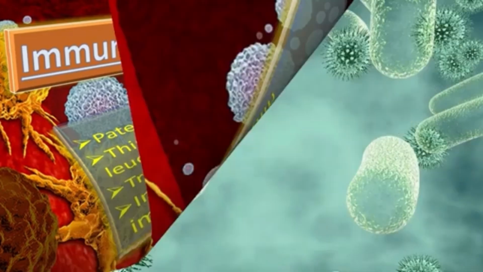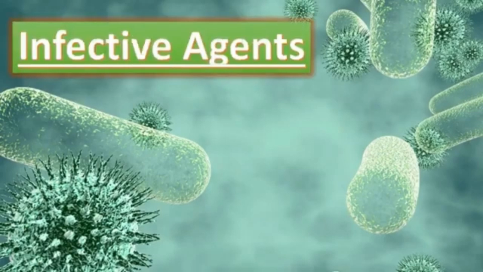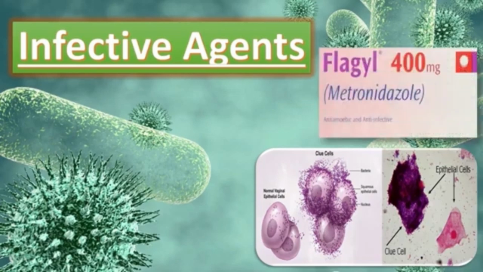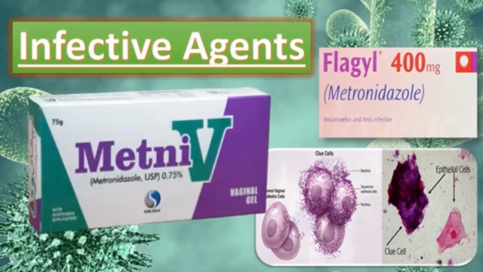Let us discuss the role of infective agents. The presence of bacterial vaginosis in the first trimester of pregnancy has been reported as a risk factor for the second trimester miscarriage and preterm delivery. So, for the purpose of its management, consider the use of metronidazole either in tablet form or in the topical form depending upon the clinical presentation.